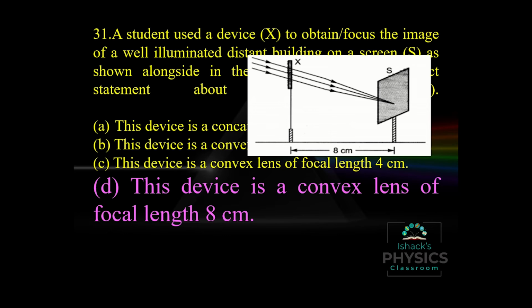Because the object is placed at infinity, the image is formed at the principal focus. So the distance between the screen and the lens is the focal length of the lens. And in this case the image is real. So that means it is a convex lens of focal length 8 centimeters.